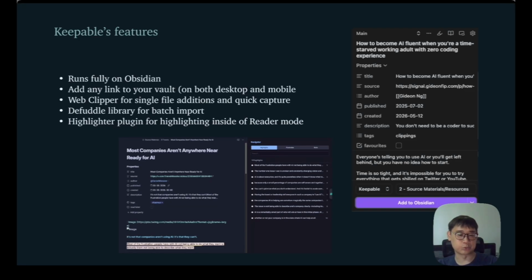And then you also have this highlighter plugin, which I find extremely useful. It's not built by me, but I found it inside of GitHub. It lets you highlight things on the go, especially inside of reader mode, and you're able to access all of the specific highlights in that particular article.